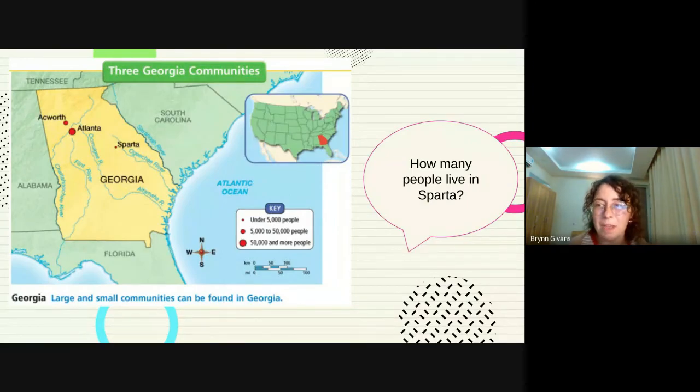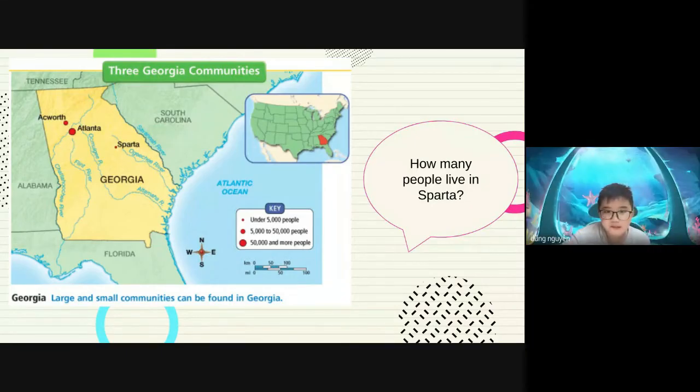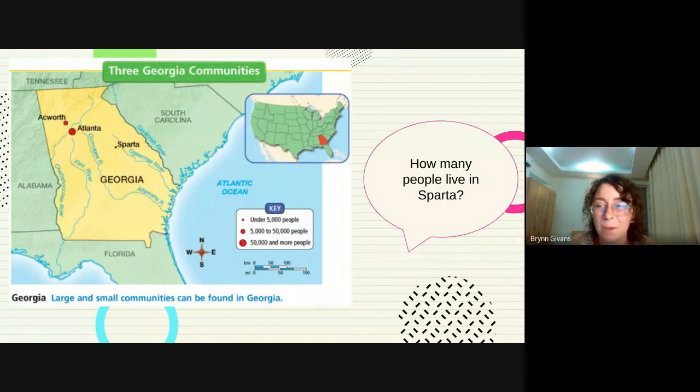How many people live in Sparta? It is under 50,000 people. Yeah, so that is actually under 5,000 people. Under 5,000 people. So do you think that that is an urban or a rural community?